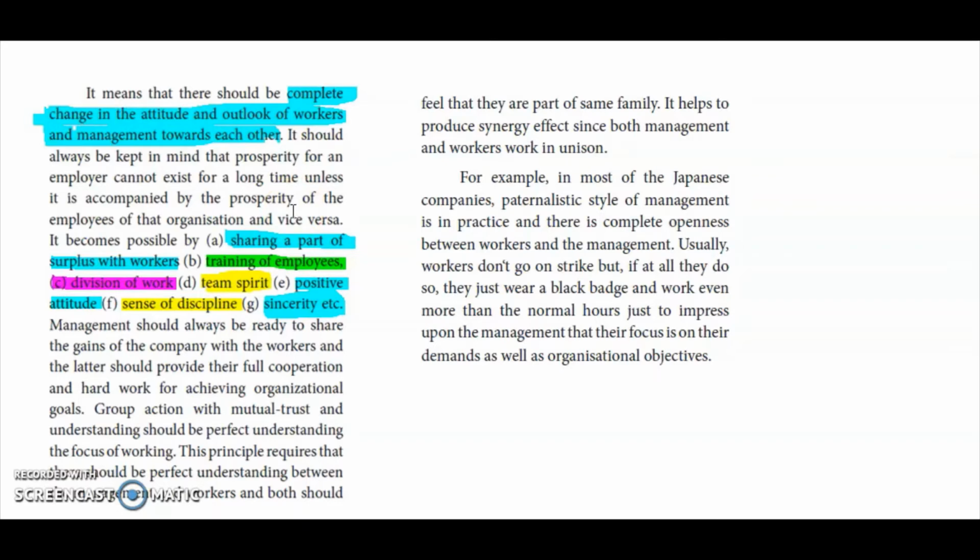In Japan, if any problem arises, they will show their feelings towards the organization. How do they do it? They will simply wear a black badge and work more time. If they work more time, what will happen? More production will be there, and it will impress the management. So they will focus on this demand as well as the organization's objectives. So in this way we have to go.